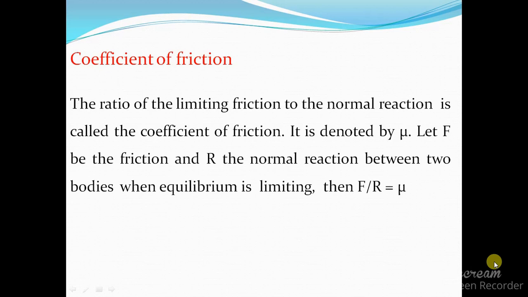Next is coefficient of friction. The ratio of the limiting friction to the normal reaction is called the coefficient of friction. It is denoted by mu. Let F be the friction and R the normal reaction between two bodies. When the equilibrium is limiting, then F by R is equal to mu.